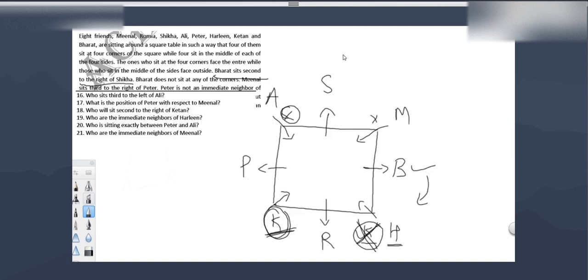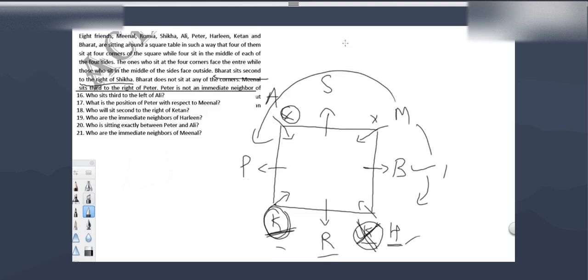Okay, question number 16. Who sits third to the left of Ali? Third to the left of Ali is Bharat. What is the position of Peter with respect to Minal? Position of Peter with respect to Minal is third right. Third to the right, or it can be 1, 2, 3, 4, 5, fifth to the left.